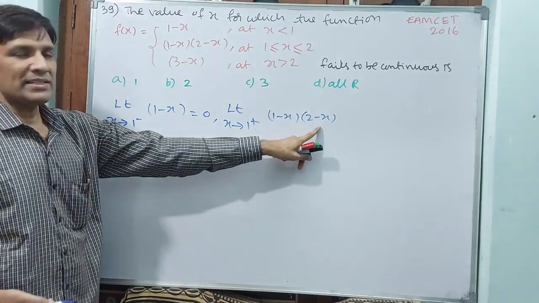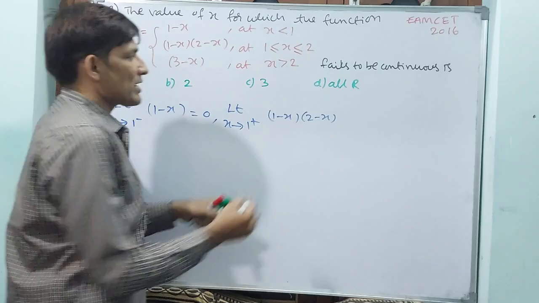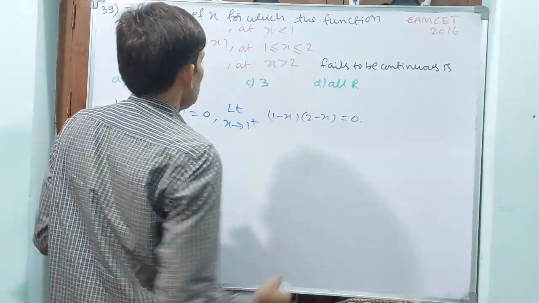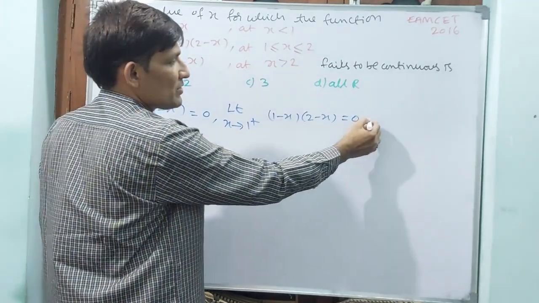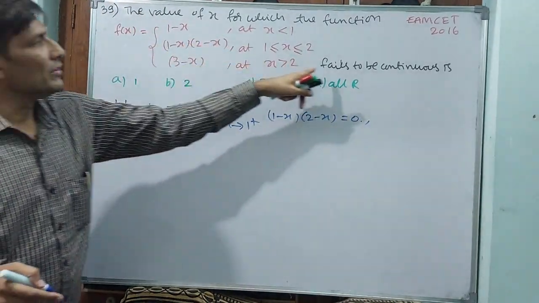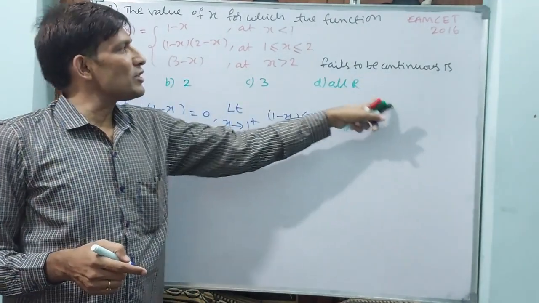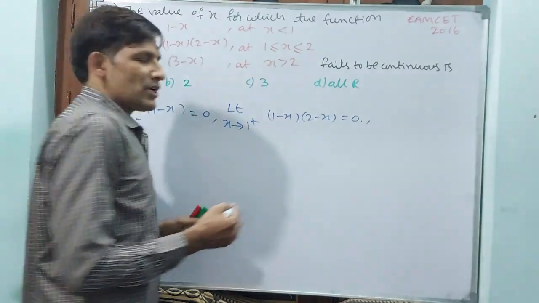See, 2 minus x you don't bother. 1 minus x means 1 minus 1, 0. Here also 0 is there, so automatically this is going to become 0. That means the left hand limit and right hand limit are both equal, 0 and 0. That means this is continuous here, not discontinuous. But he is asking for discontinuity. Fails to be continuous means discontinuous. The discontinuous point you have to find. Okay? We can write simply continuous.